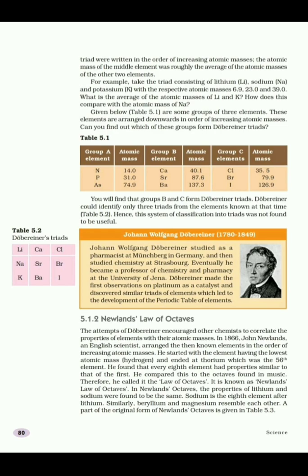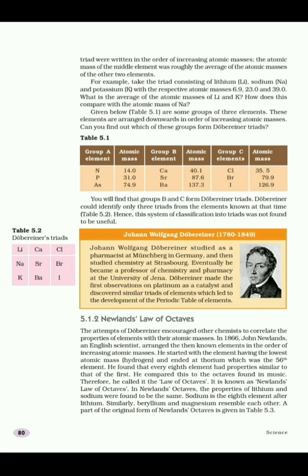The triads were lithium, sodium, potassium; chlorine, bromine, iodine; and calcium, strontium, and barium. But as he could identify only 3 triads from 30 known elements, his classification was not found useful.